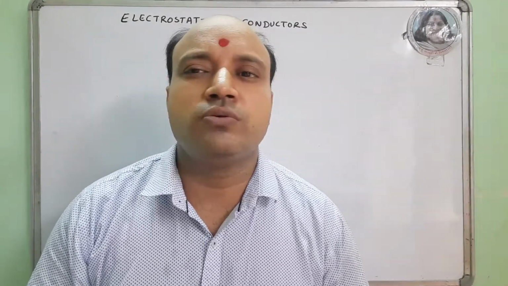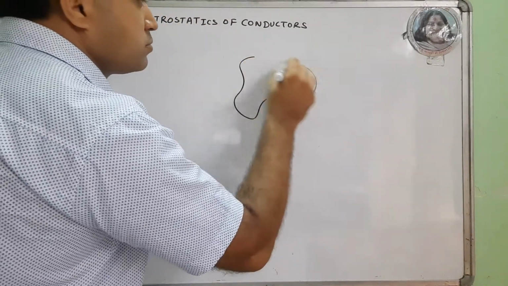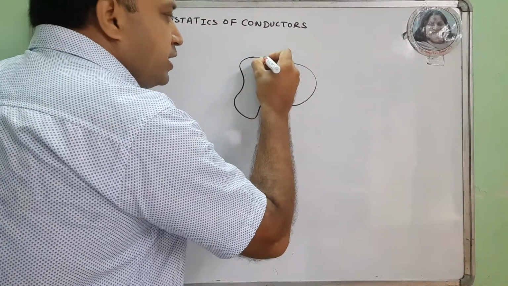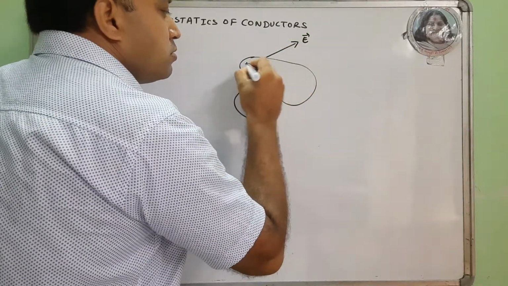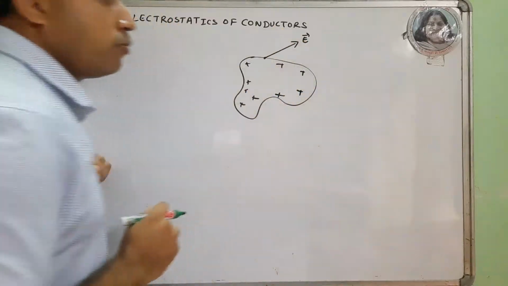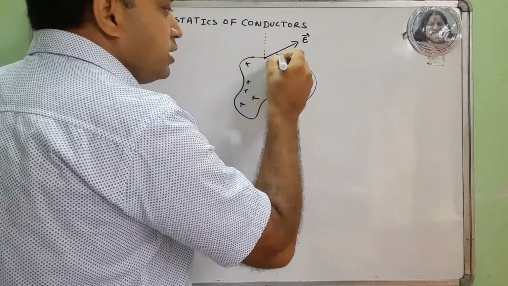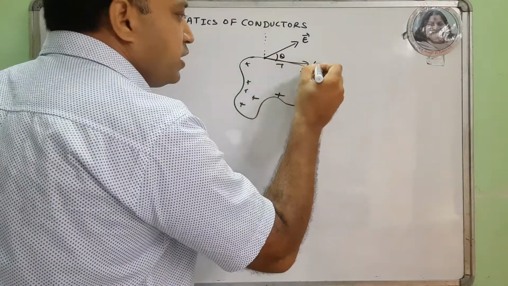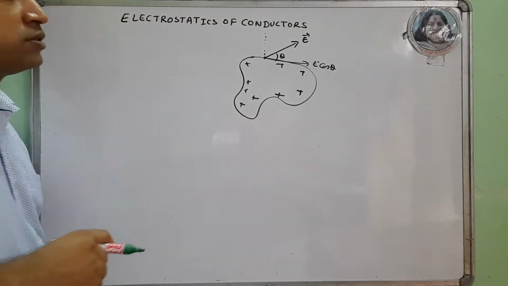Suppose we say that electric field lines are not normal to the surface of the conductor, means suppose this is a conductor and the electric field lines are not normal. Then certainly a component of electric field exists along the surface.